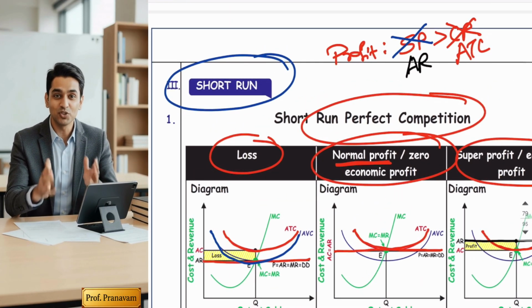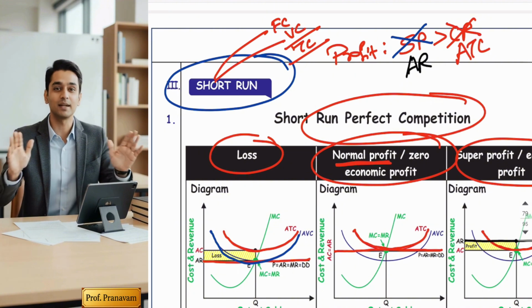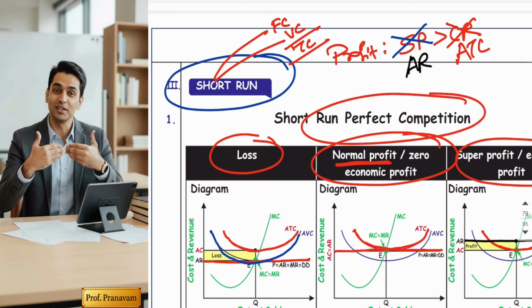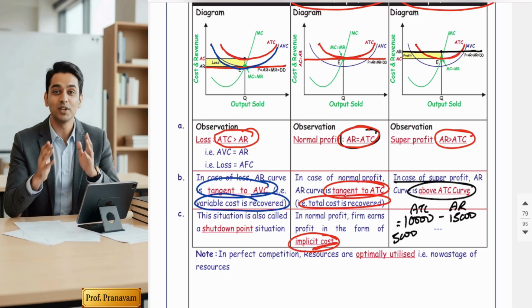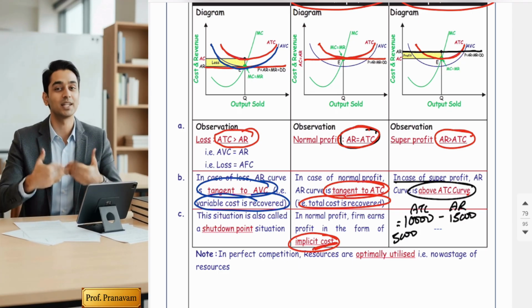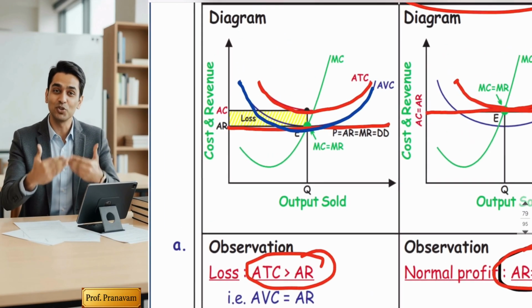Friends, we are in the short run, and you know the definition of the short run. In the short run, we have fixed cost and variable cost. So my total cost is fixed cost plus variable cost. In case of loss, when my AR curve is tangent to AVC, that means only my variable cost is recovered. The cost which I am not able to recover is called fixed cost. So that fixed cost is actually my loss.